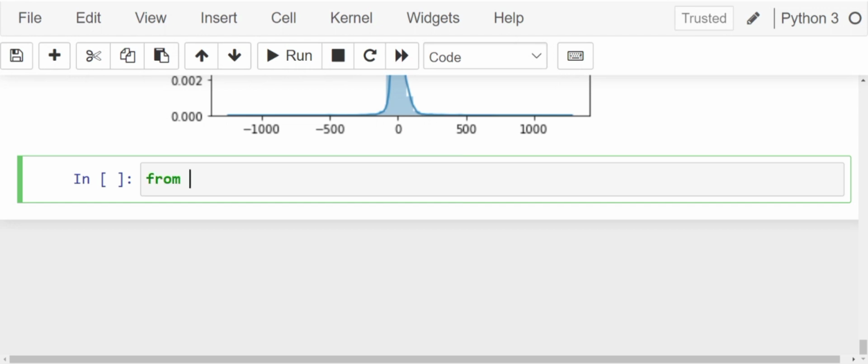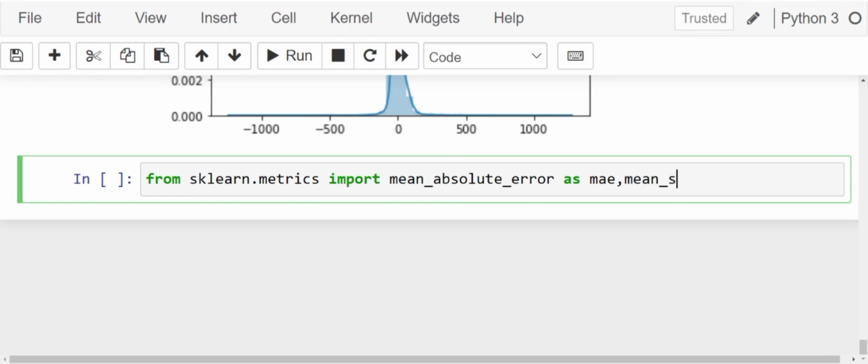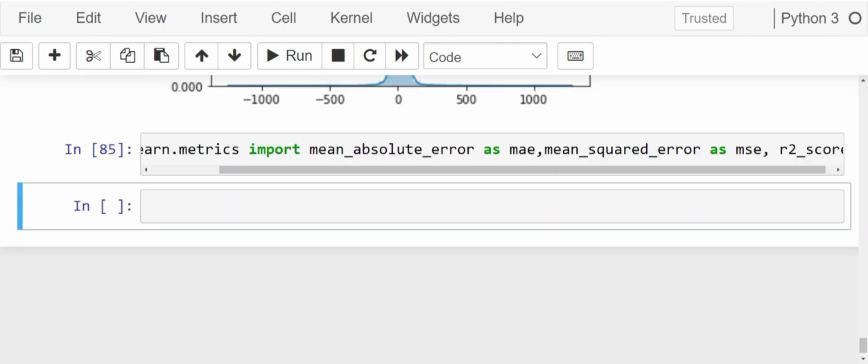From sklearn.metrics import mean_absolute_error as MAE, mean_squared_error as MSE.